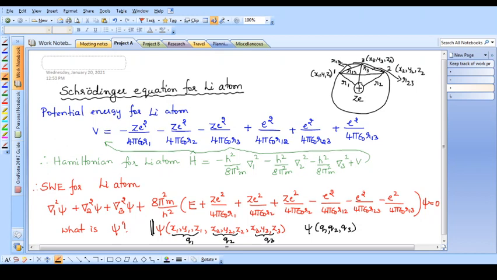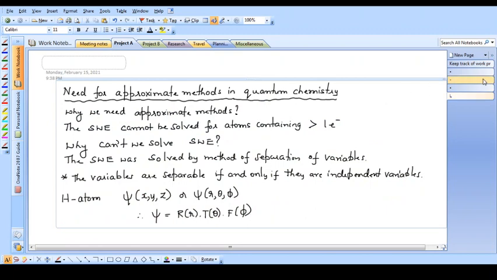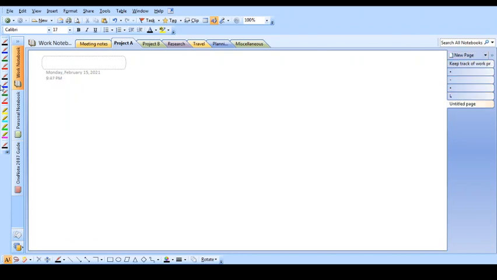So I will write all these things in a new slide. For helium atom, the overall wave function psi is psi of q1 comma q2.